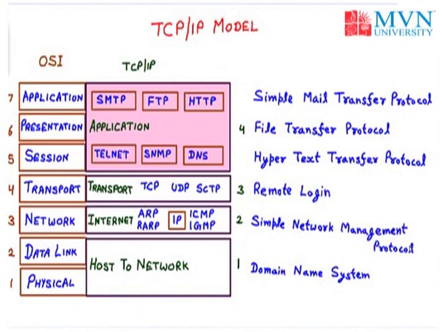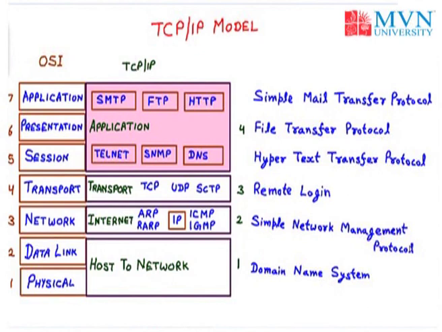So that's all about the TCP/IP model. In the TCP/IP model, we have discussed the main four layers: the host-to-network layer, the combination of physical and data link; then the internet layer, the replacement of the network layer; then the transport layer, same as in the OSI model; then the application layer, which is a combination of the application, presentation and session layers of the OSI model.